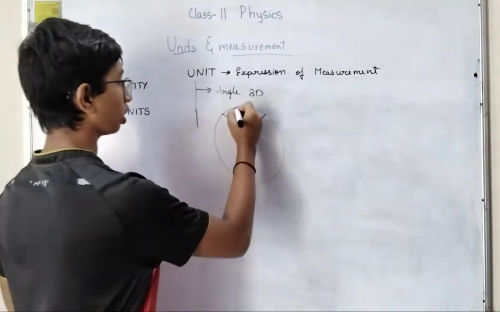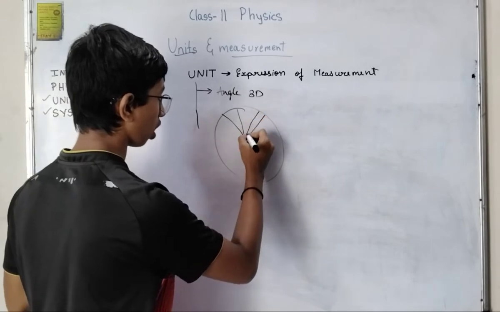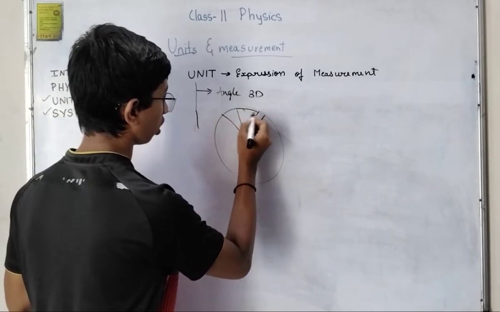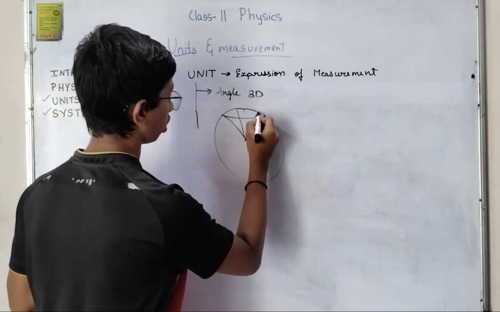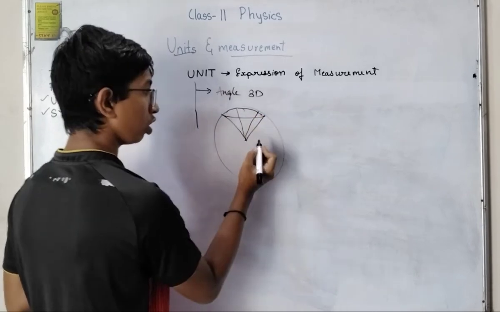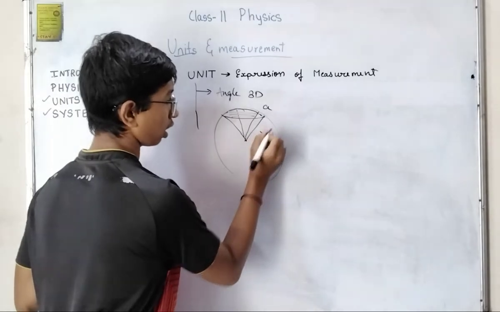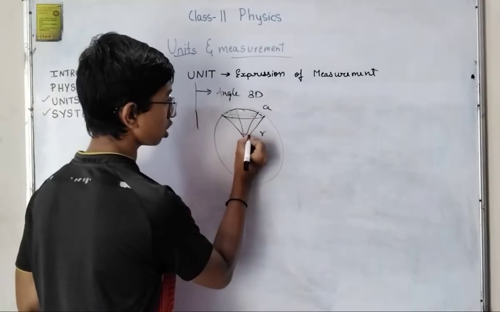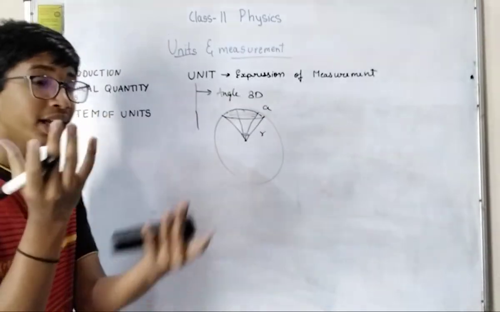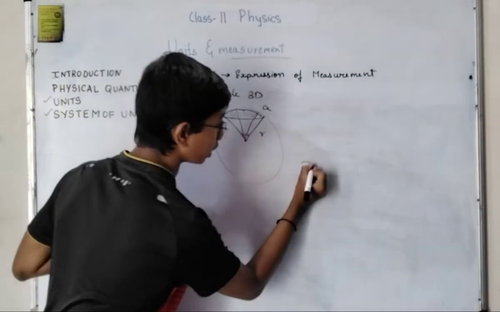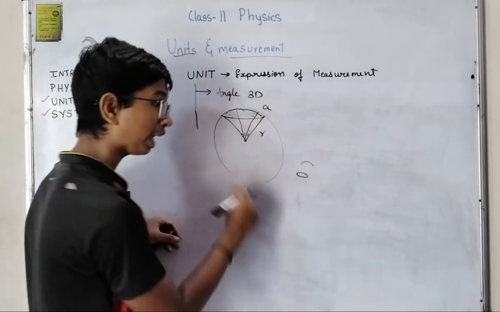So this area is there. I'll say it is area A, radius R, and as it is 3D, the angle is not measured like this. It's shown by the area of it.